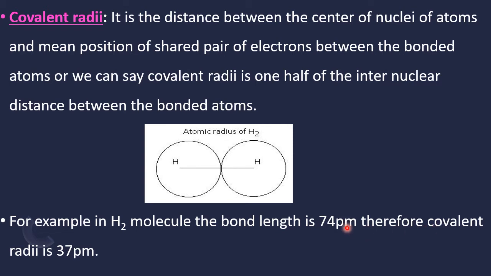Therefore, its half, that is 37 picometer, is the radius of hydrogen atom. In that way it is taken. One more point is there. See, this hydrogen atom has combined with hydrogen. So that time this is the bond length.